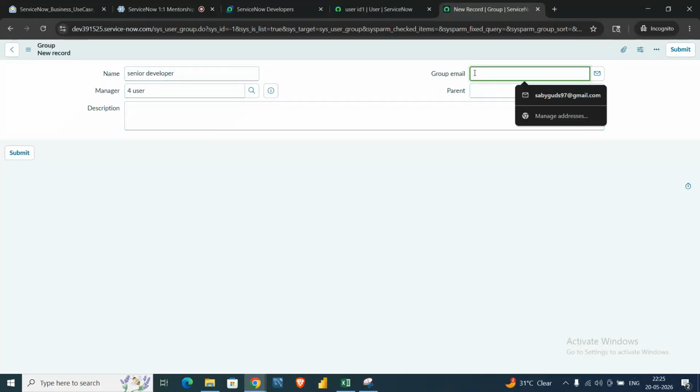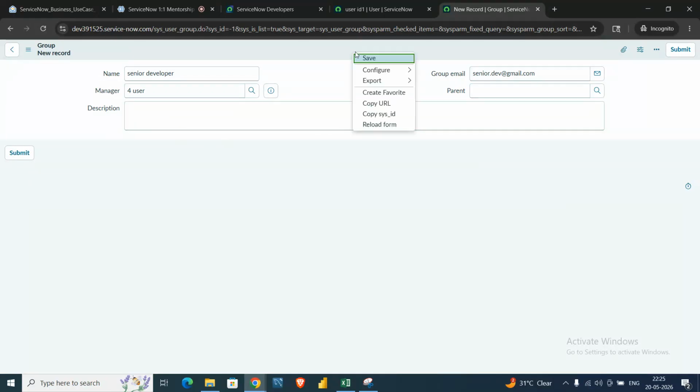We can give a group email, suppose senior dot dev at gmail.com. And parent is, suppose there are any parent groups for this, we can select that one, and description. Let me save this one for now.